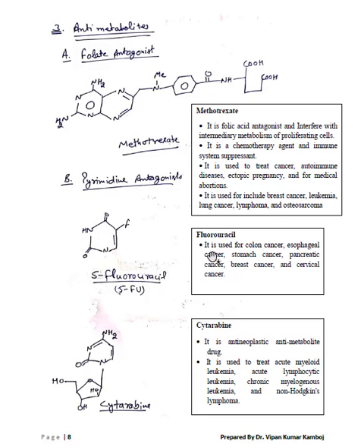Structure is given here. It is used for colon cancer, esophageal cancer, stomach cancer, pancreatic cancer, breast cancer, and cervical cancer. Next drug is cytarabine. It is an anti-neoplastic, anti-metabolite drug. It is used for the treatment of acute myeloid leukemia, acute lymphocytic leukemia, chronic myelogenous leukemia, and non-Hodgkin's lymphoma.